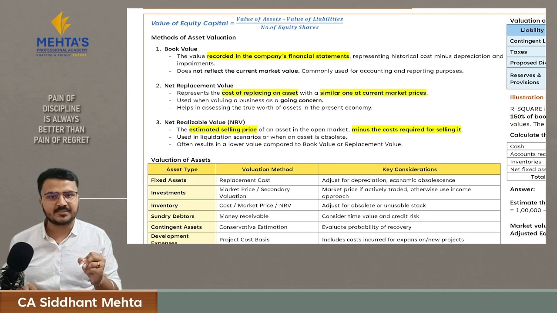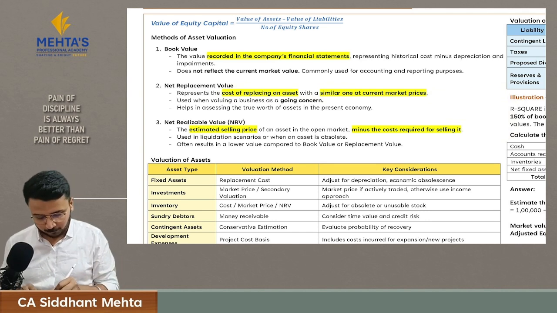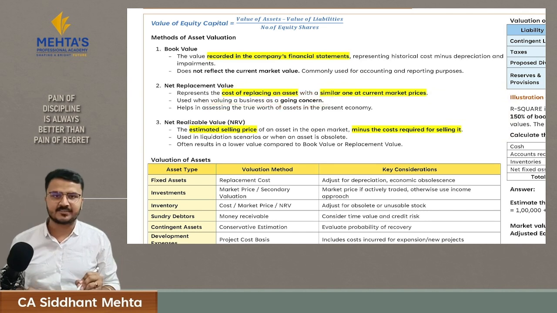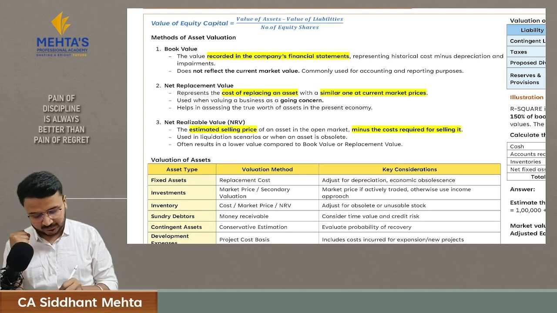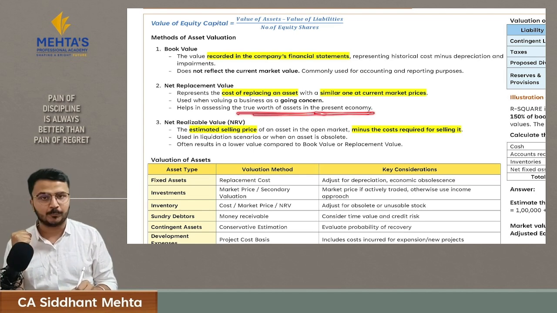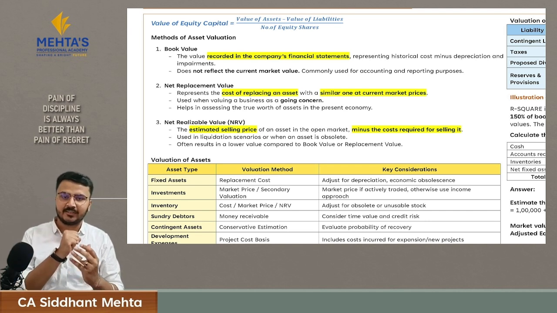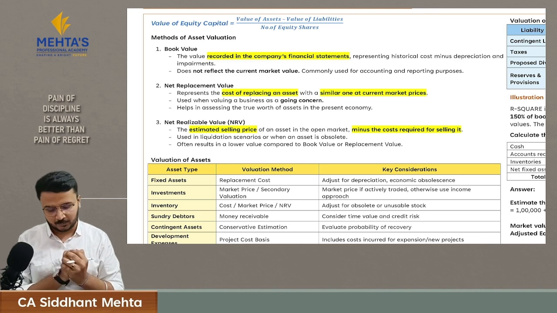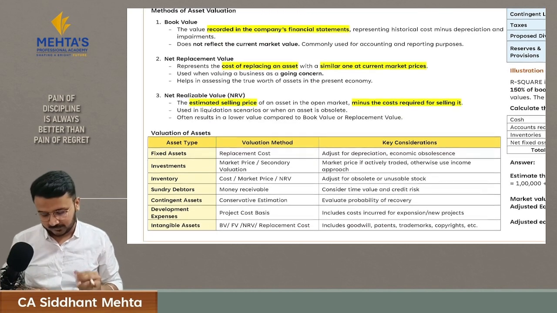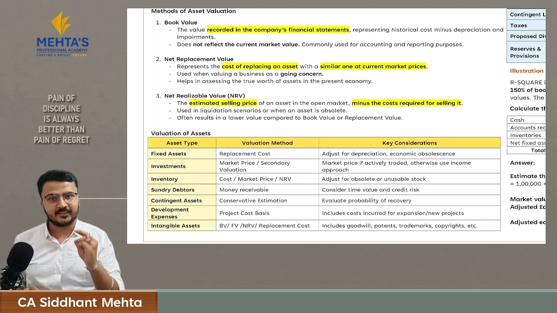This net replacement value is generally used for valuing a business as a going concern, because it shows the true worth of your asset in present economy, because here you are considering the current market price of the asset, but you are also depreciating it to make it similar to your asset, to make it asset specific. This is your second value, that is net replacement value.